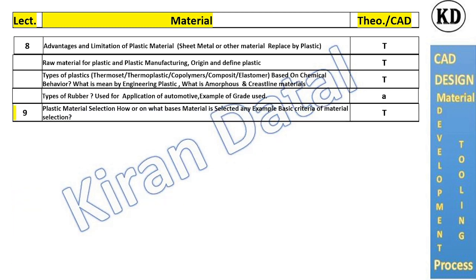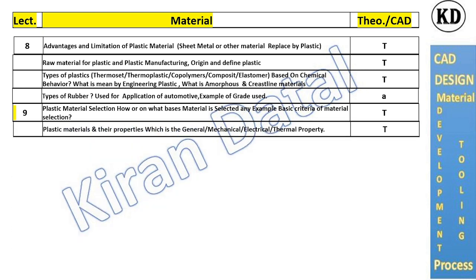Next one will be plastic material selection. How, or on what basis, is material selected? Any example? The basic criteria of material selection depend on the end use and functions of the part. Plastic materials and their properties are categorized into general, mechanical, electrical, and thermal. That's the basic property set of any material.